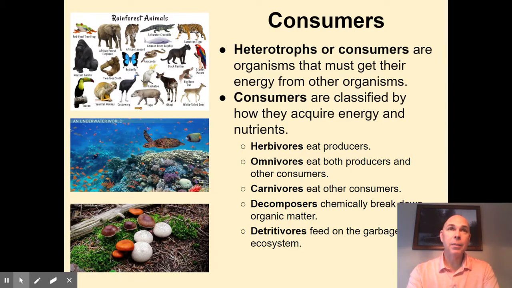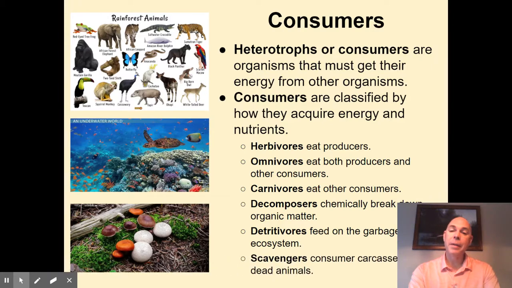And in many streams, we have a lot of aquatic insects that will feed on the leaves that fall into the stream. They'll actually live on them. So a lot of times I kind of associate detritivores with organisms that feed on what they live on, and they're releasing those nutrients back to the environment, just like decomposers.